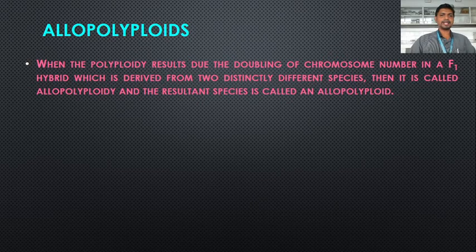When the polyploidy results due to the doubling of chromosome number in an F1 hybrid, which is derived from two distinctly different species, then it is called allopolyploidy, and the resultant species is called an allopolyploid. So an allopolyploid consists of different sets of chromosomes multiplied, and that has been derived from two distinctly different species.